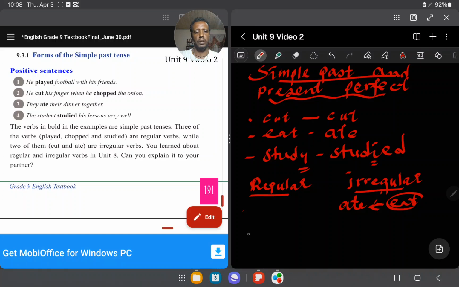Another one is when you talk about regular, like walk, for example here, or you can take the example played.